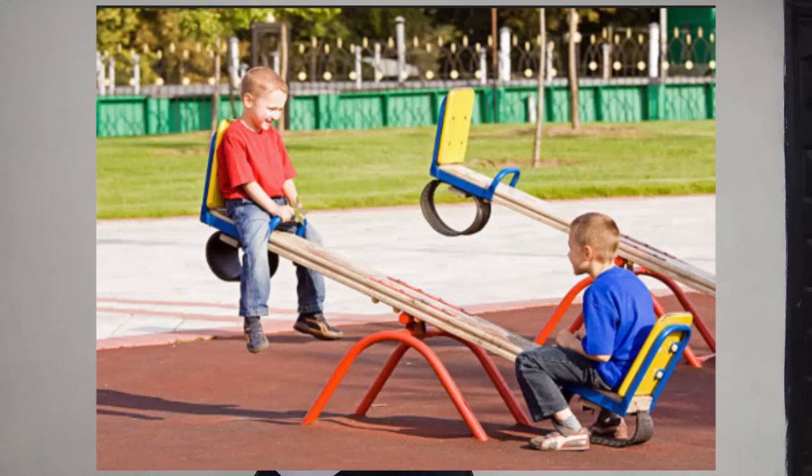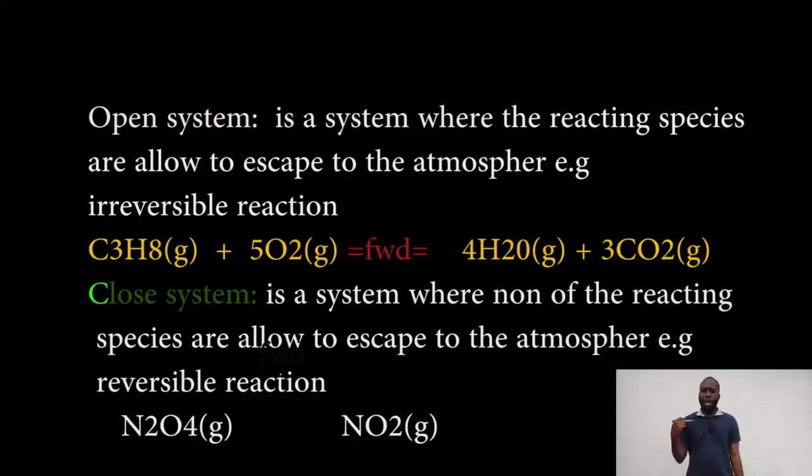Now, when you talk about equilibrium, there is the open system and the closed system. What is an open system? An open system is a type of system where one of the reacting species is allowed to escape to the atmosphere. Such a reaction can be referred to as an irreversible reaction, which means once the product is formed, the product can no longer react back to give the reactant. The reason is that one of the reacting species has escaped to the atmosphere.